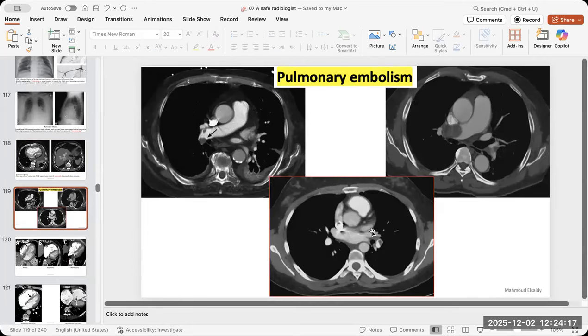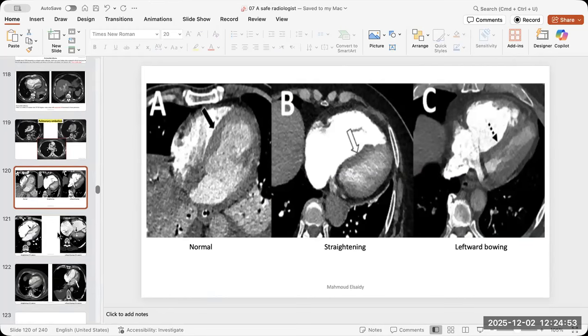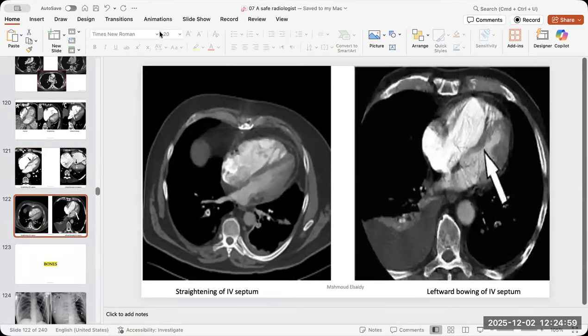Some kinds of pulmonary embolism might be very small like that, even in a little bit distal branches. Always with pulmonary embolism, what is the set of findings? Where is the embolus exactly, right and left, upper and lower? And the heart, how is the heart? There is a thrombus in the heart, there is a mass, there is a heart strain. So you must comment on the heart in pulmonary embolism cases. So this is the normal interventricular septum, the straightened, and the bowed. These are all the degrees of the heart strain. Again, the straightening and the leftward bowing.